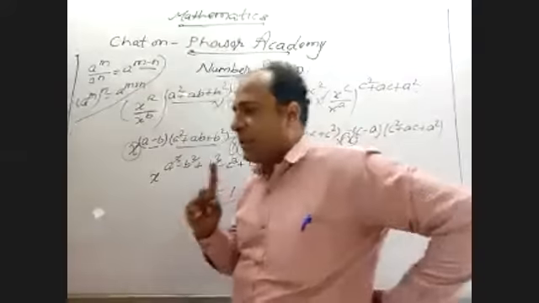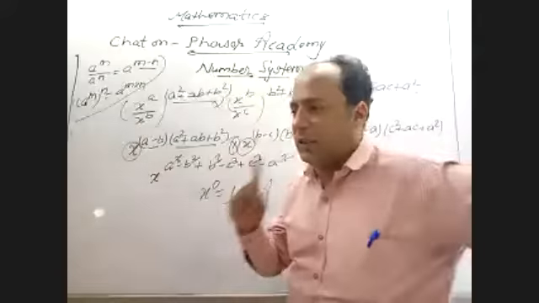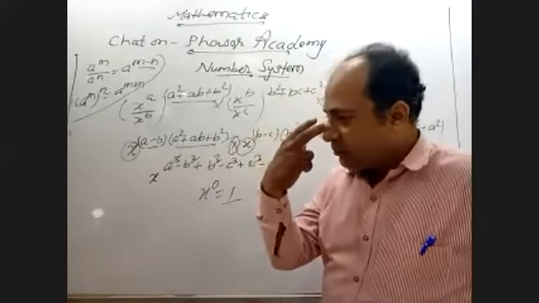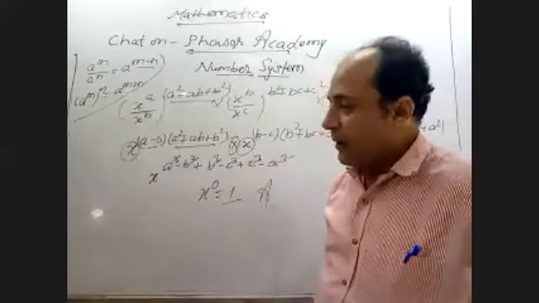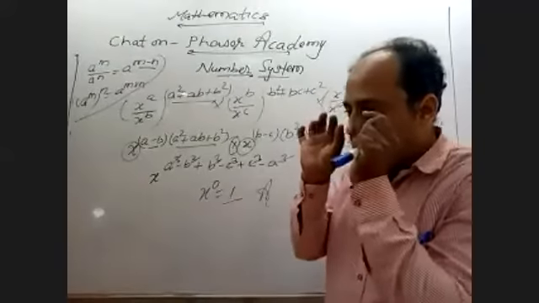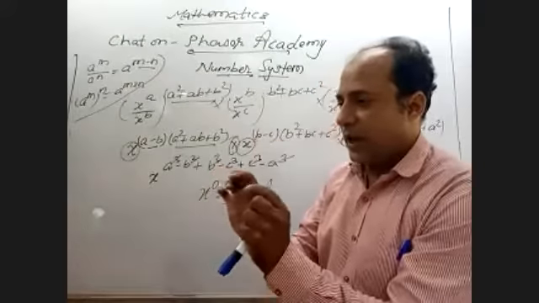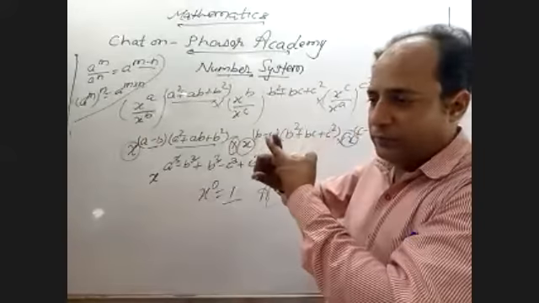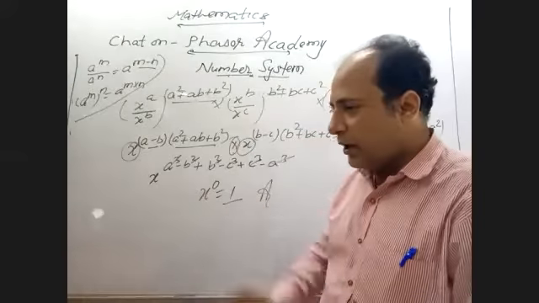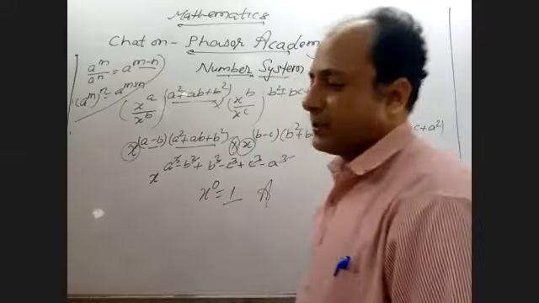Important thing for mathematics: the biggest weapon of mathematics is that your vision should not be only with your eyes, it should be with the cerebrum. Means your focus and your thinking both should be equal. Then only you will be the expert in mathematics.